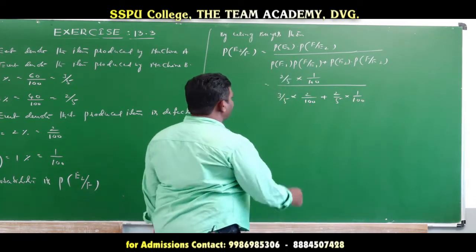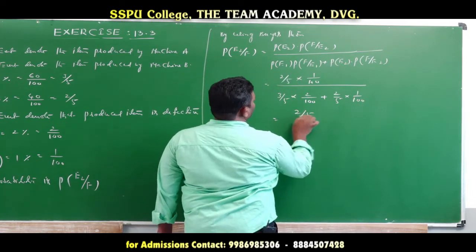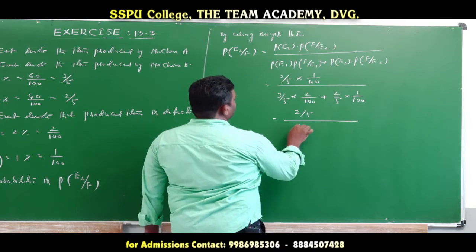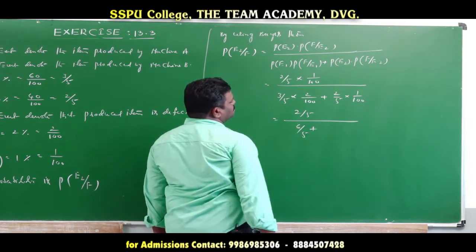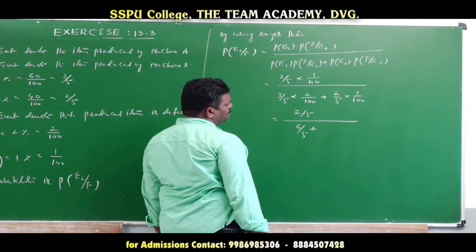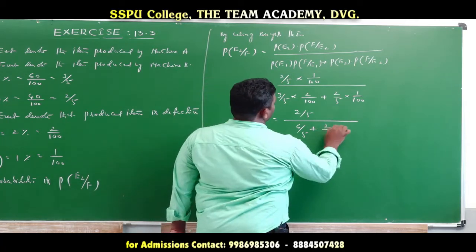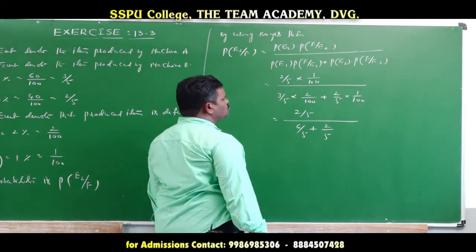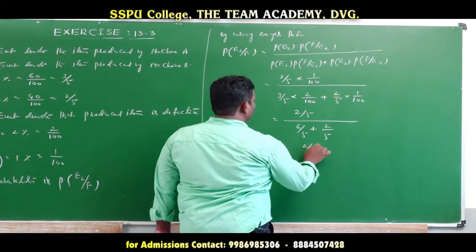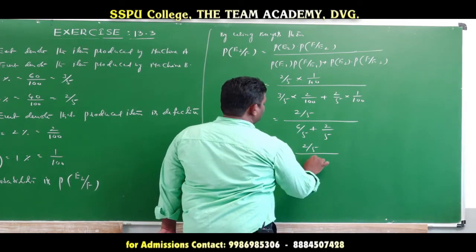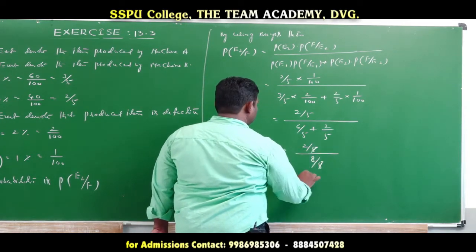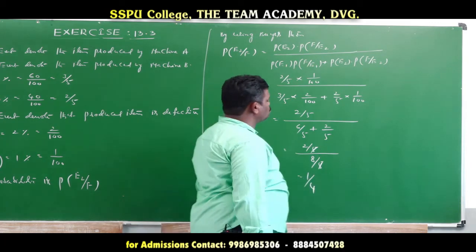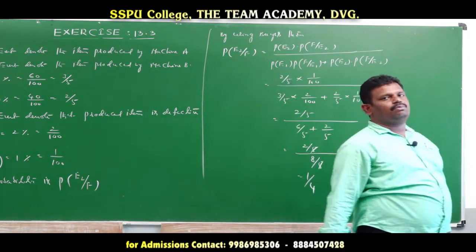1 by 100 is common, if you take it out, then that is equal to 2 by 5 divided by 6 by 5 plus 2 by 5. The 100 is also common, so no problem. Now that is equal to 2 by 5 divided by 8 by 5. The 5 cancels, 2 ones are 2, 4 twos are 8. So 1 by 4 is the required probability.